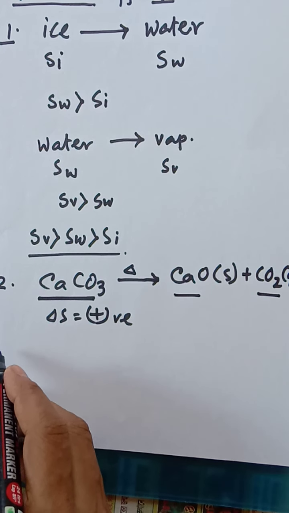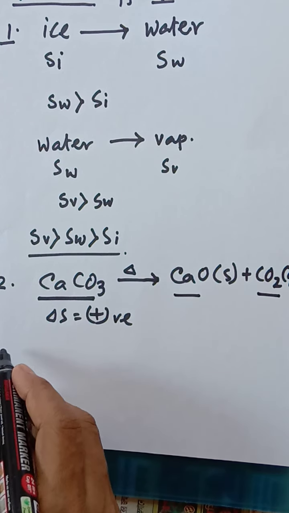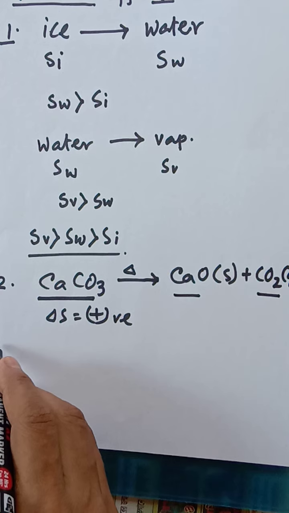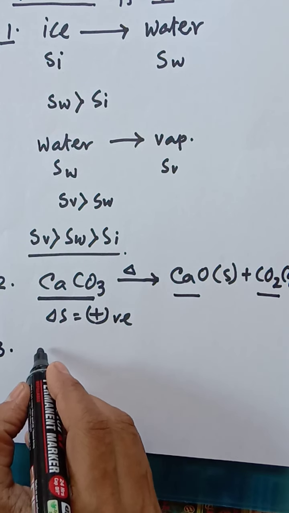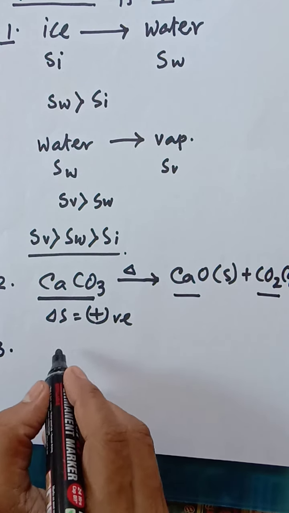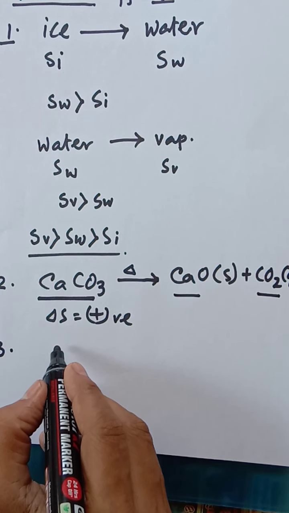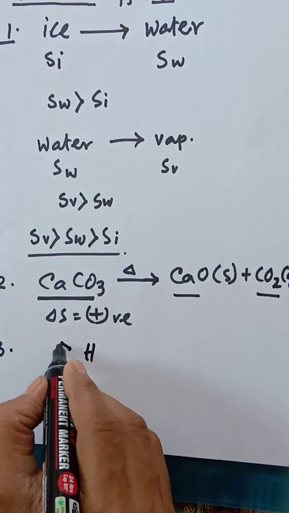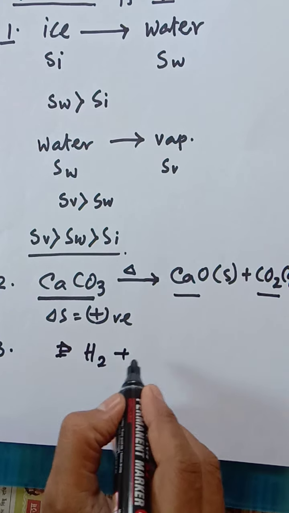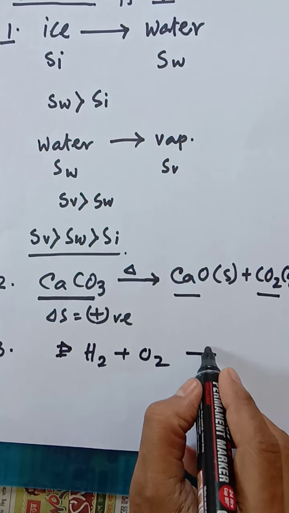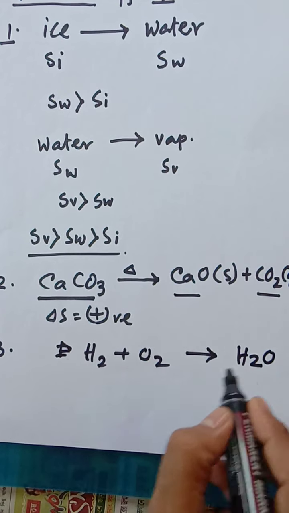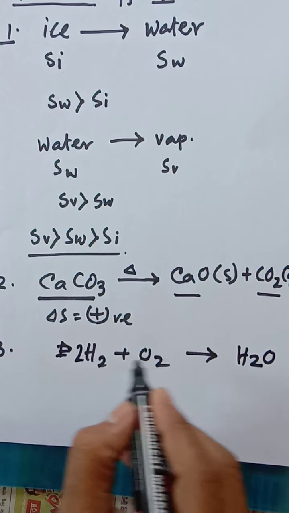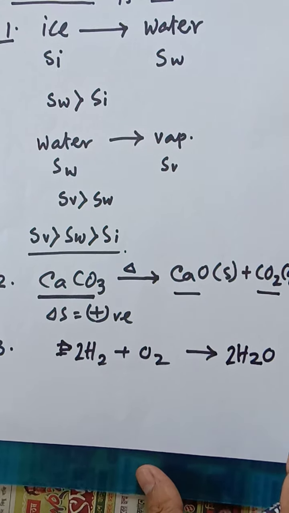Now on the other hand, if such type of question is given, say H2 plus O2, formation of H2O. If we do the balance over here, obviously this will be the balanced equation.